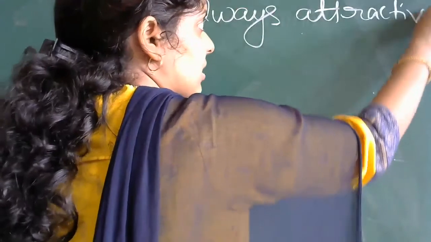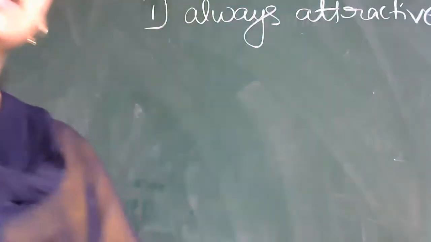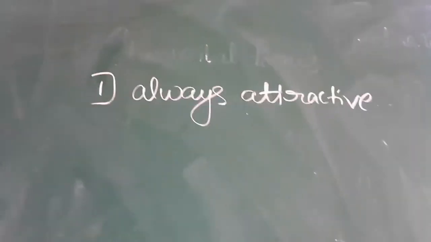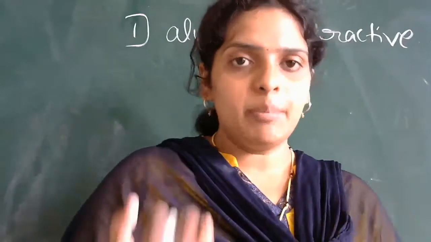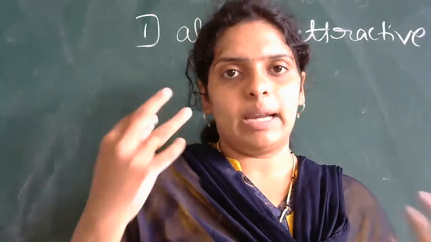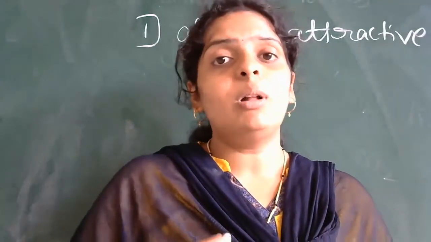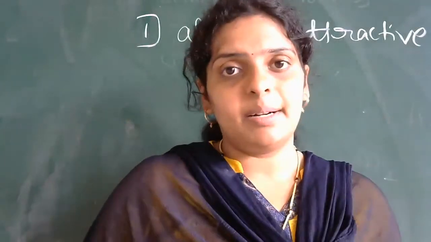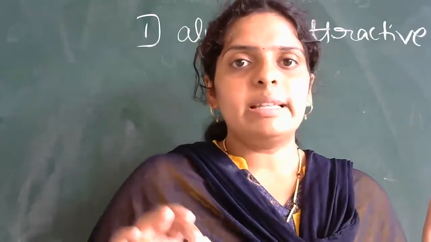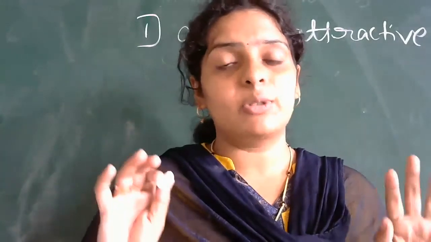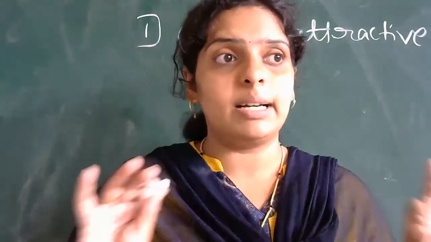What does always attractive mean? If you take a ball, an apple, chalk, anything, all the bodies are attracted by the earth. Whichever bodies you take, there will be an attractive force. Gravitational force is never repulsive.